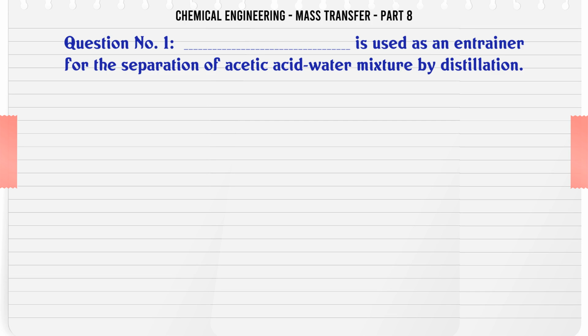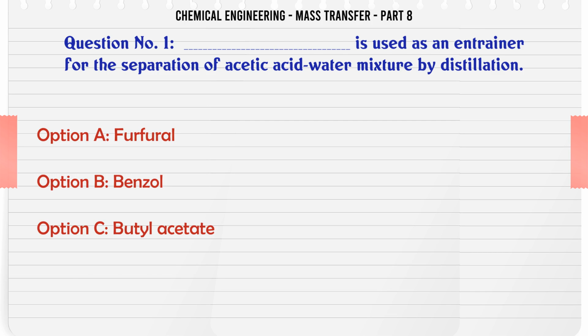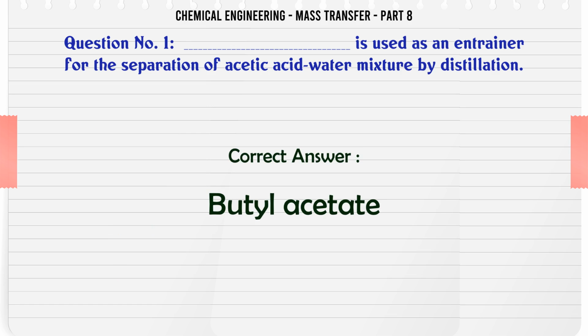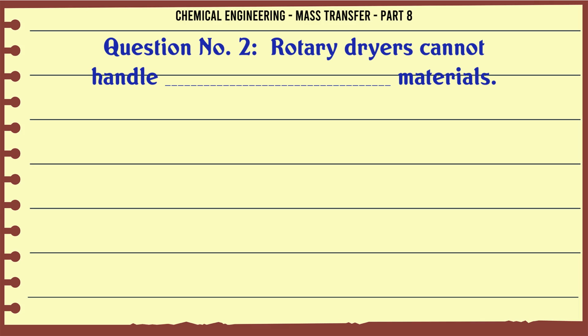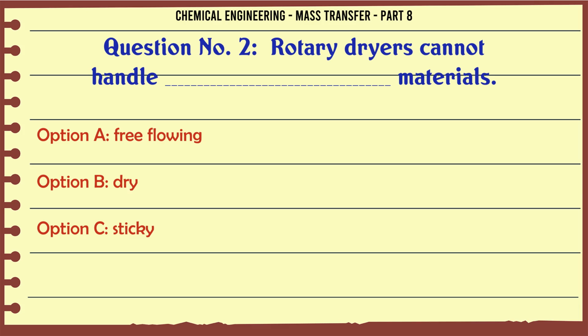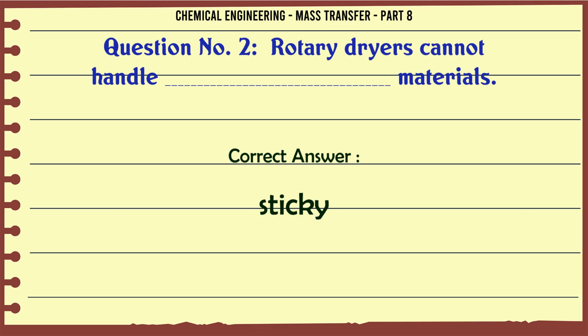is used as an entrainer for the separation of acetic acid-water mixture by distillation. A. Furfuryl. B. Benzol. C. Butyl acetate. D. Hexane. The correct answer is butyl acetate. Rotary dryers cannot handle materials. A. Free-flowing. B. Dry. C. Sticky. D. Granular. The correct answer is sticky.